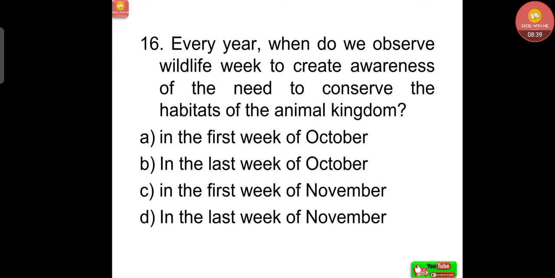Next question, every year when do we observe Wildlife Week to create awareness of the need to conserve the habitats of the animal kingdom? Option A, in the first week of October, option B, in the last week of October, option C, in the first week of November, option D, in the last week of November. Correct answer, in the first week of October.